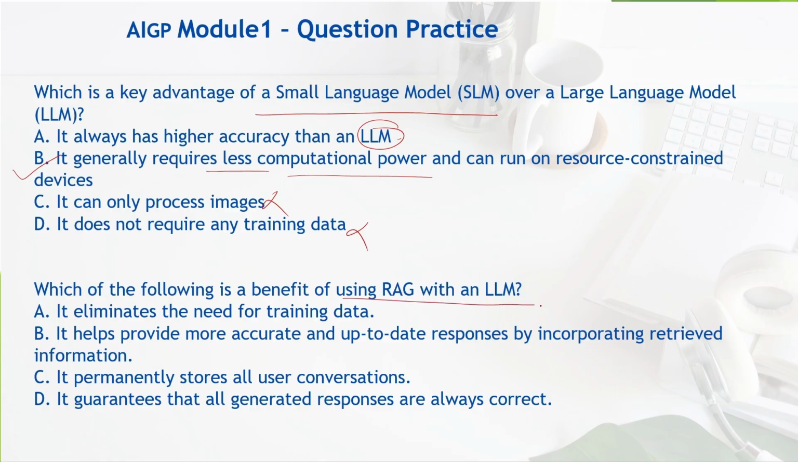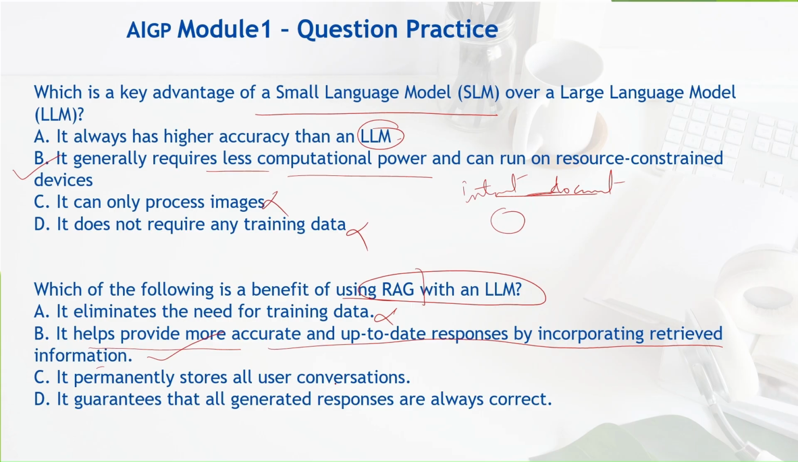Which of the following is a benefit of using RAG over LLM? What is the advantage of using RAG? Remember, RAG connects outside your system, connects to the internet, connects to any other document, and then gives you an answer. So this is more relevant. It eliminates the need for training data? No, both need it. Not at all. That's not the reason. It helps provide more accurate and up to date responses by incorporating retrieved information.